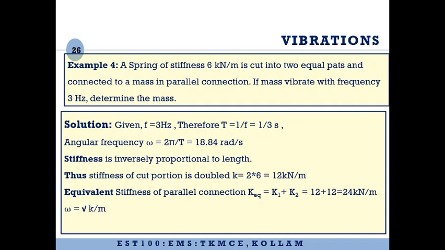And we know omega is equal to square root of K by M. If you replace, M is equal to K by omega square, K should be in Newton per meter. So 24 into 1000 divided by 18.84 the whole square. If you do that, you will get it as 67.62 kilogram. That will be the mass of the vibrating system.